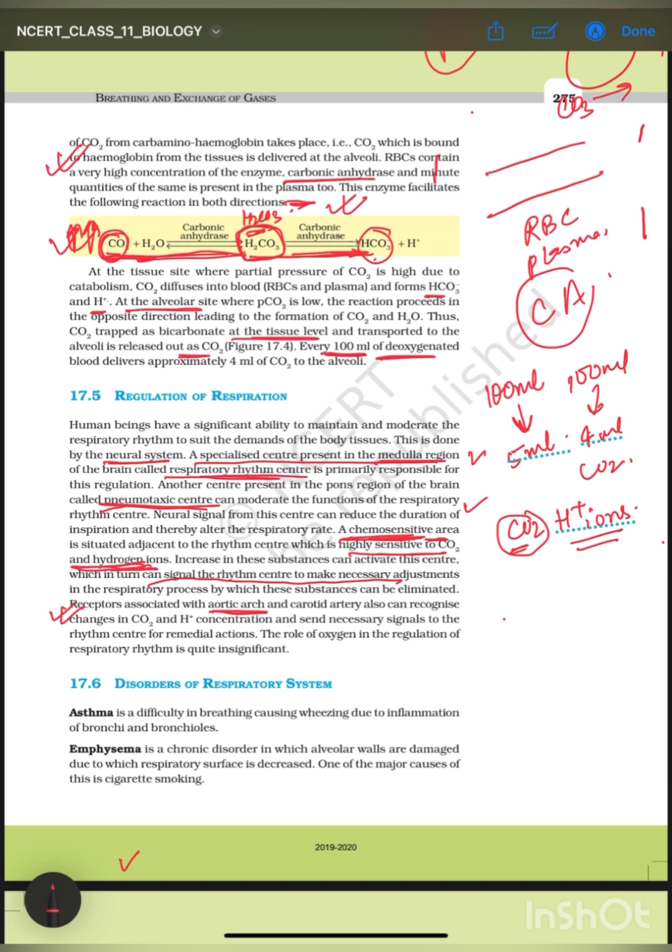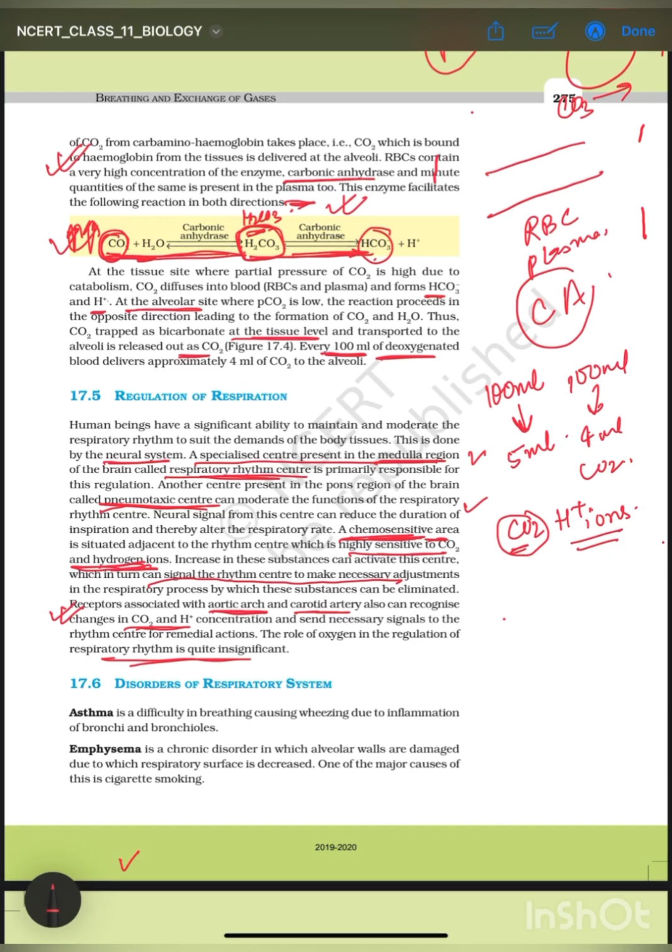Also, there are receptors present, receptors associated with the aortic arch and carotid artery. अब ये aortic arch और carotid artery कहाँ present है? ये हमारे heart में present है, right? So they can also recognize changes in CO2 and H plus and send necessary signals to the rhythmic center for remedial actions. The role of oxygen in regulation is quite insignificant.